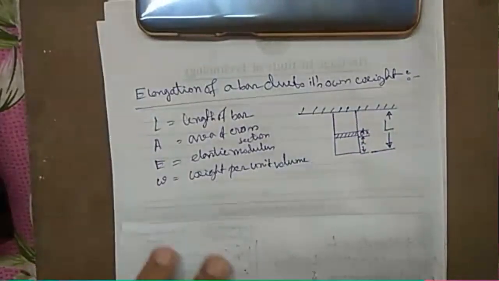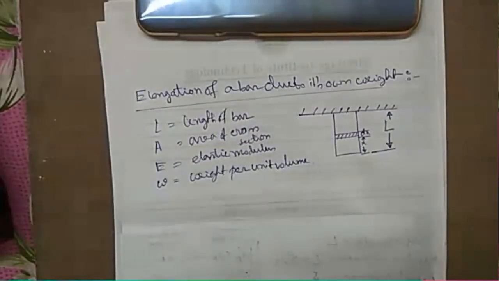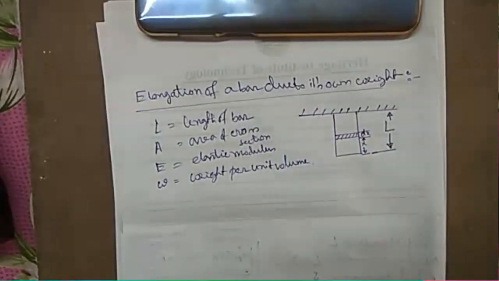Now, if we consider the weight distribution, then we can find, consider this strip, this strip is under loading. Which loading?